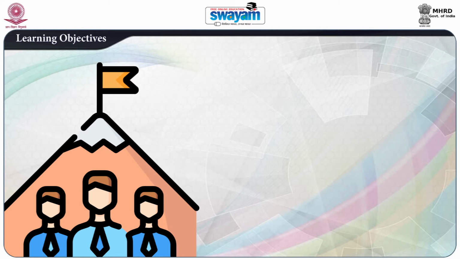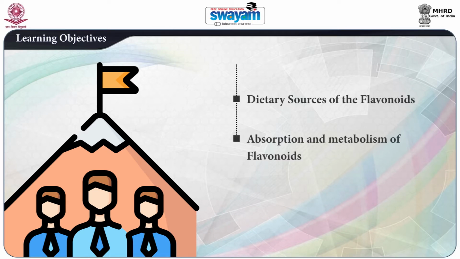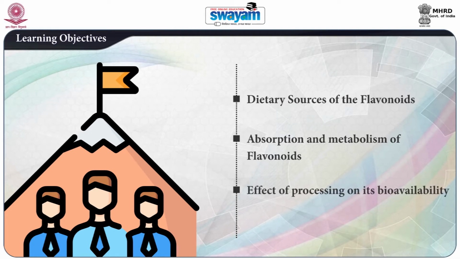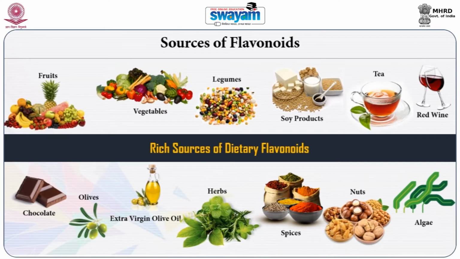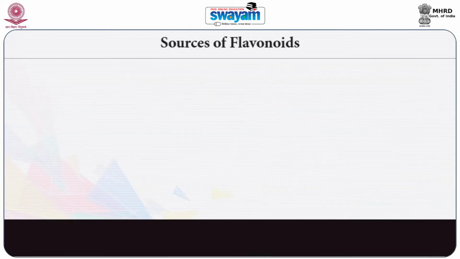So let's begin. This module will acquaint the learners with the dietary sources of flavonoids, absorption and metabolism of flavonoids, effects of processing and its bioavailability. The sources of flavonoids: fruits, vegetables, legumes, soya products, tea, red wine, chocolate, olives, extra virgin olive oil, herbs, spices, nuts and algae are rich sources of dietary flavonoids.